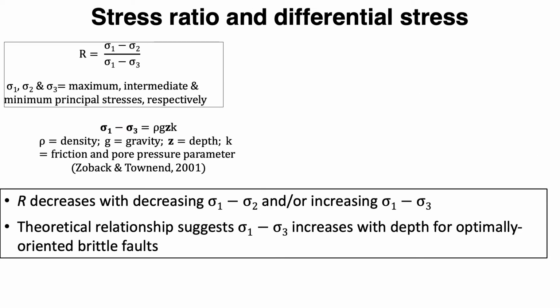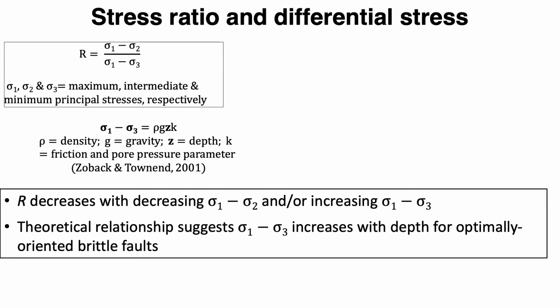In order to further explore the dependence of b-value on differential stress, we must first determine the magnitude of the principal stresses, or at least a representation of their relative magnitude. R is a representation of the relative magnitude of the three principal stresses, and it can be determined from stress inversion. R decreases with a decrease in the difference between the maximum and intermediate stress and/or an increase in the difference between the maximum and minimum stresses. The denominator of R is the differential stress magnitude.